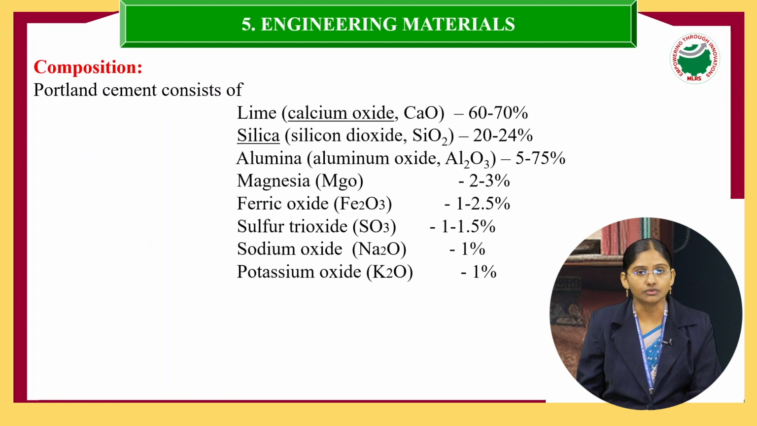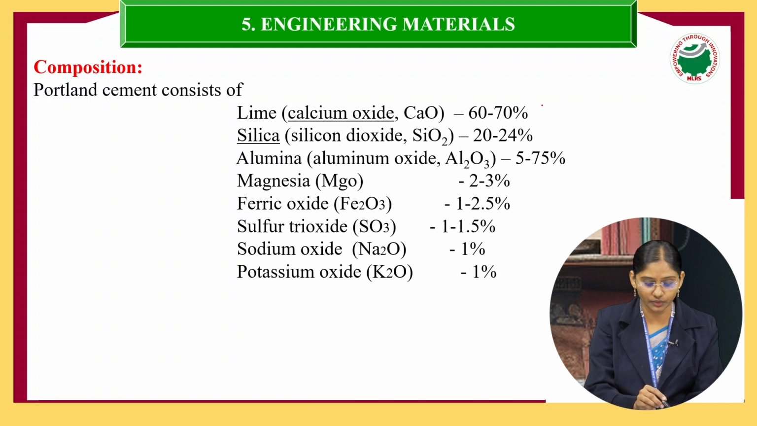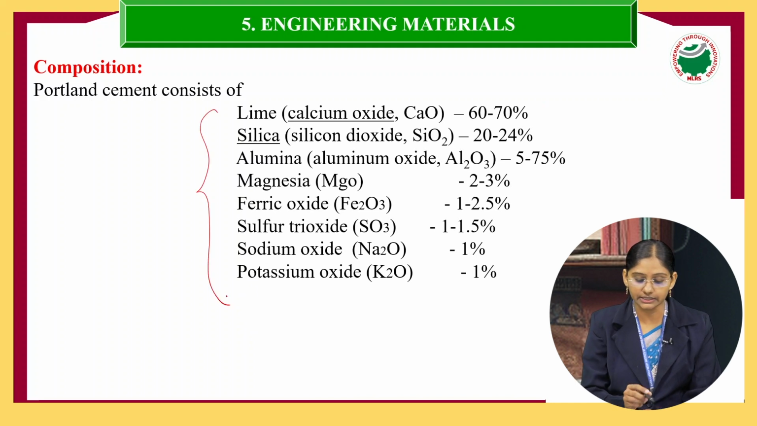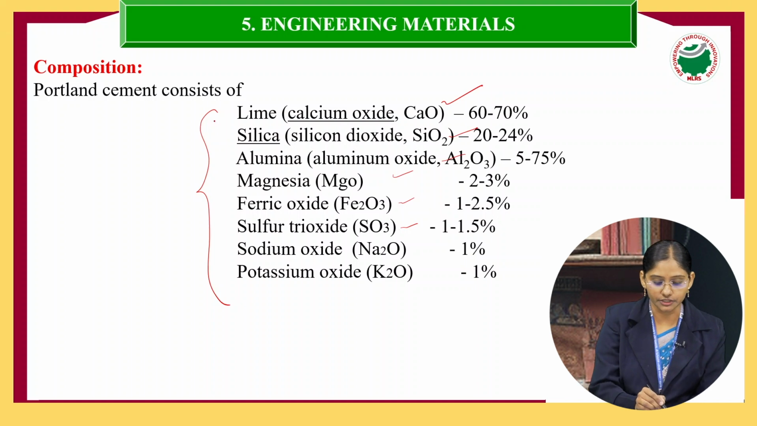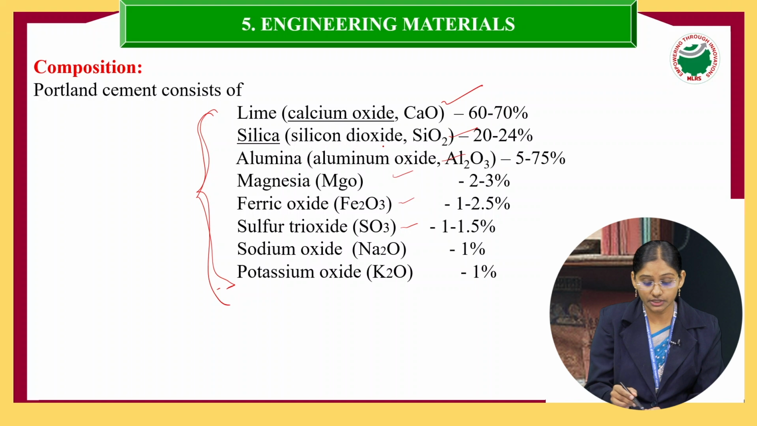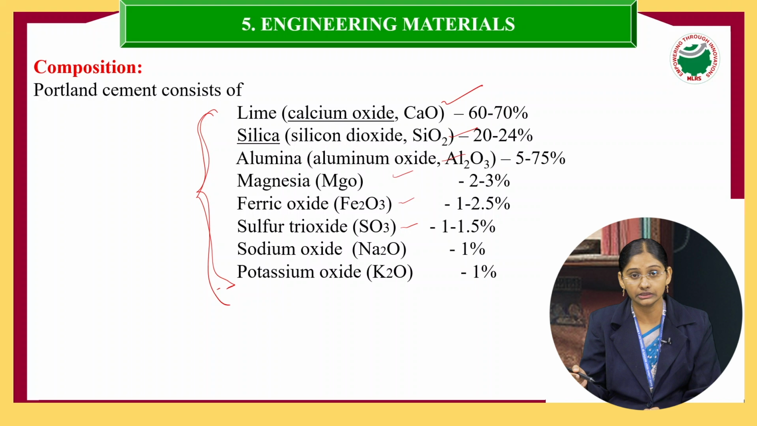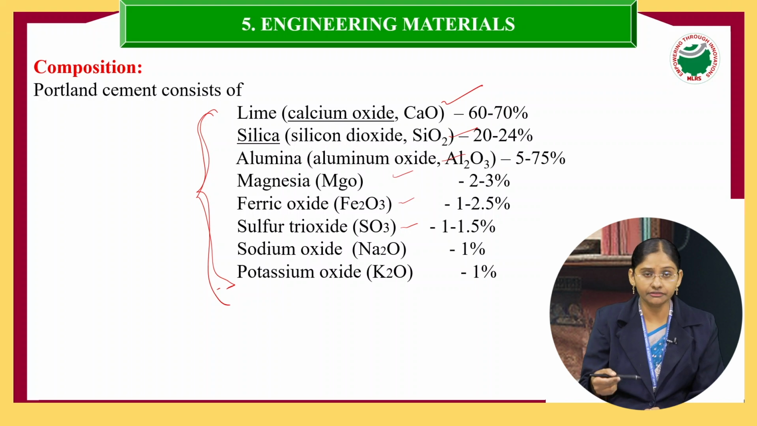This Portland cement consists of these main constituents: lime, which is the major constituent at 60 to 70%, and then silica, alumina, magnesia, ferric oxide, sulfur trioxide, sodium and potassium oxide. These are the main constituents present in the cement. When we mix water with the cement, all these constituents react with water, and how they react, we will discuss now.